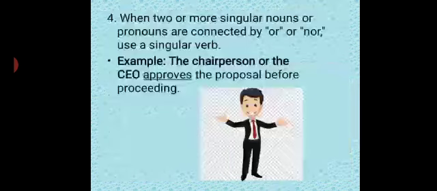Okay. You can see an or in the sentence, and we are seeing two or more singular nouns. The chairperson is one singular noun and the CEO is another singular noun. So two singular nouns in the same sentence connected with the word or, then the verb is singular. Approves. The chairperson or the CEO approves the proposal before proceeding.